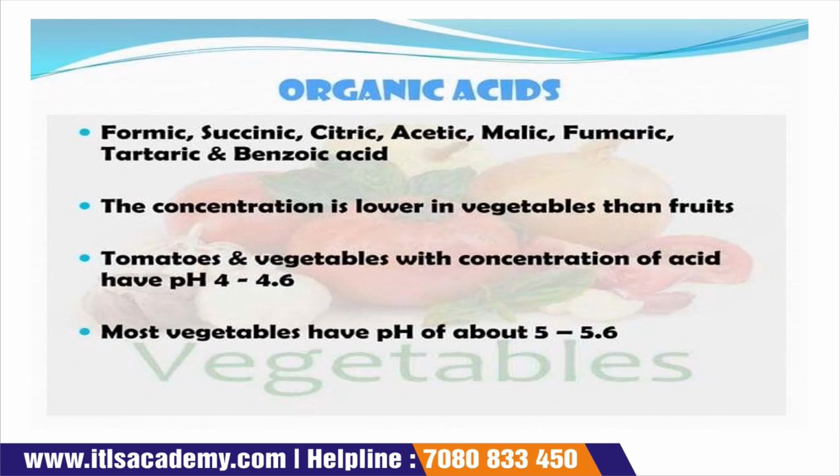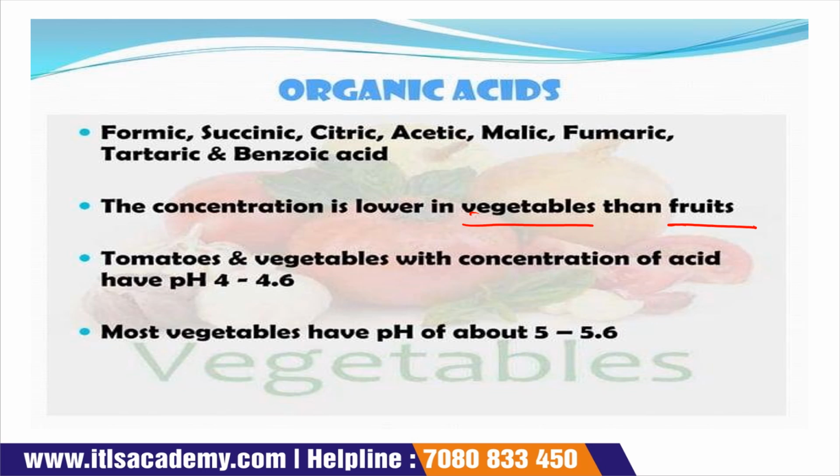Organic acids. There are several organic acids present in vegetables like formic acid, succinic acid, citric acid, acetic, malic, fumaric, tartaric, and benzoic acid. They are organic acids. The concentration of these organic acids is lower in vegetables as compared to fruits.